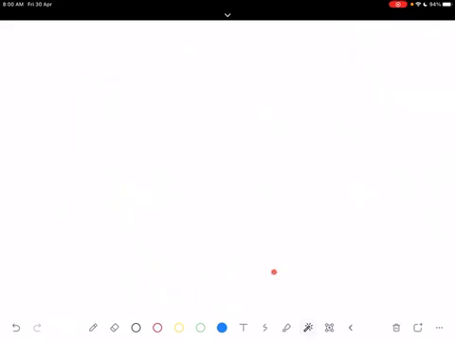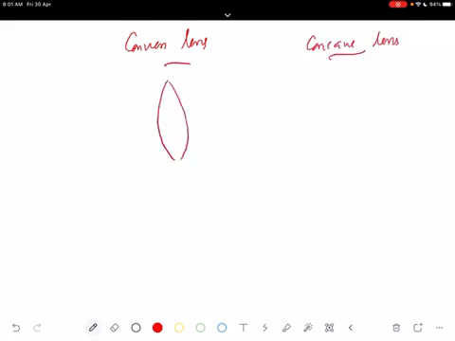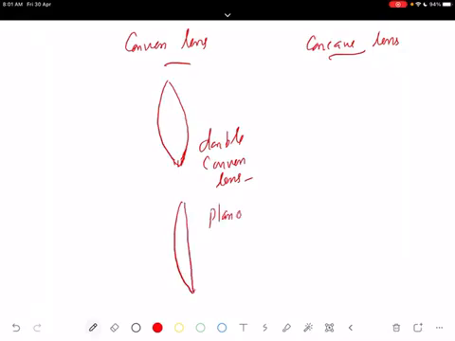I am drawing a slightly bigger diagram for this. Convex lens, concave lens. Two spherical surfaces curved outward, this we call a double convex lens. Or one surface is curved and the other surface is a plane. This is called plano-convex lens, where one side is plane.